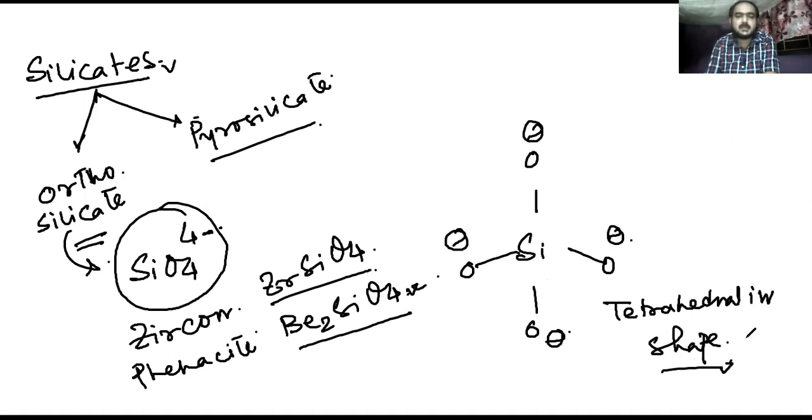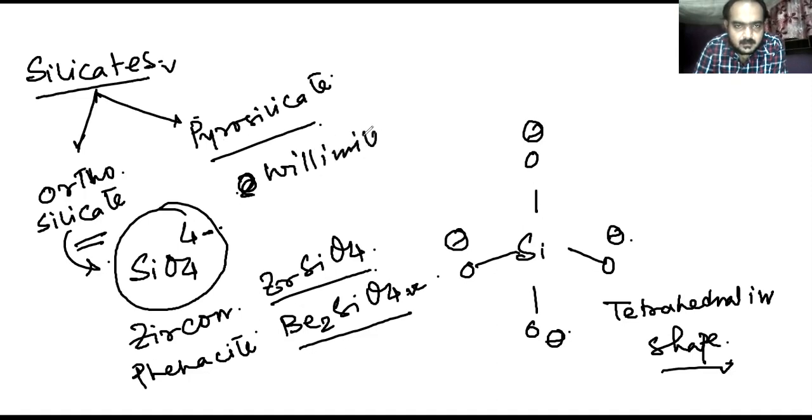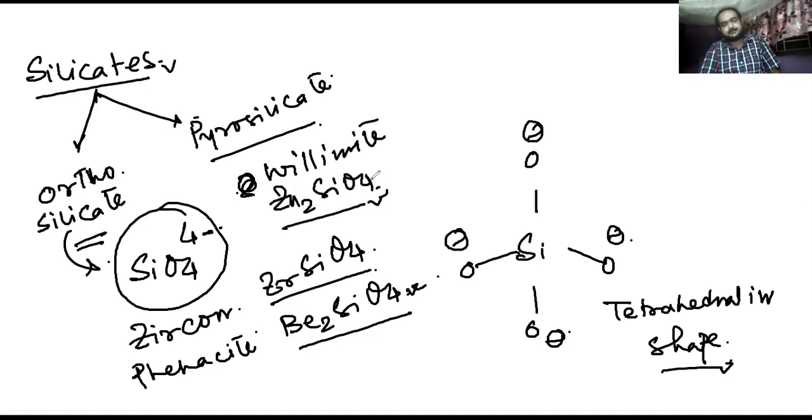Now in case of pyrosilicate, there is another example I want to share with you, that is willemite, Zn2SiO4. So these are some important ones. Zircon is used as a gemstone. It is actually a white crystalline structure. Pyrosilicates can form different structures.